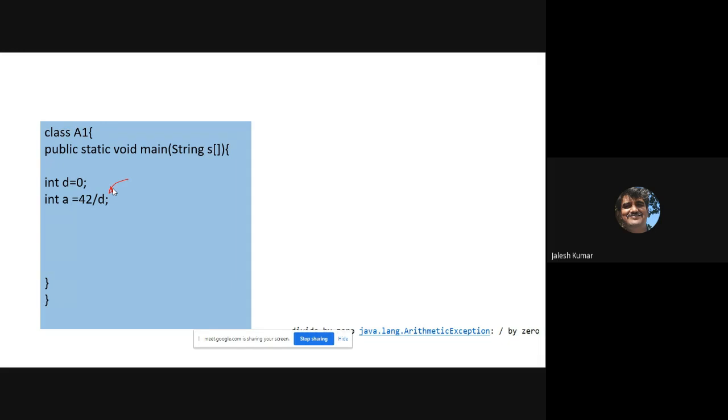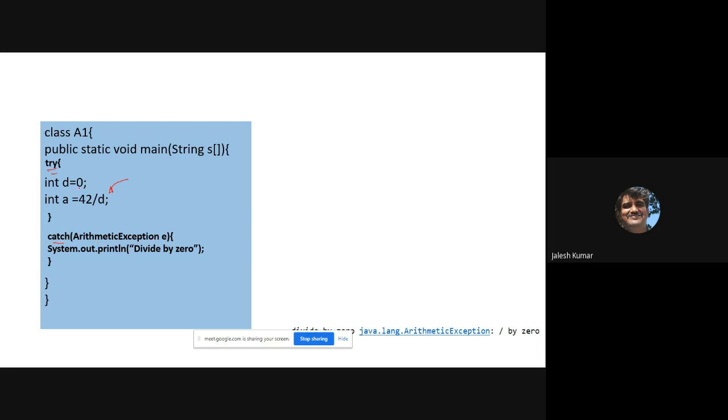So what you have to do is you put this code inside try, open brace and close brace. The entire suspicious code you put in one block and you name that as try. Okay, try and then open brace and close brace. All that suspicious code you have to put in this particular block, and then you catch. Immediately after this block, you have to write catch. Catch takes one argument of type exception.